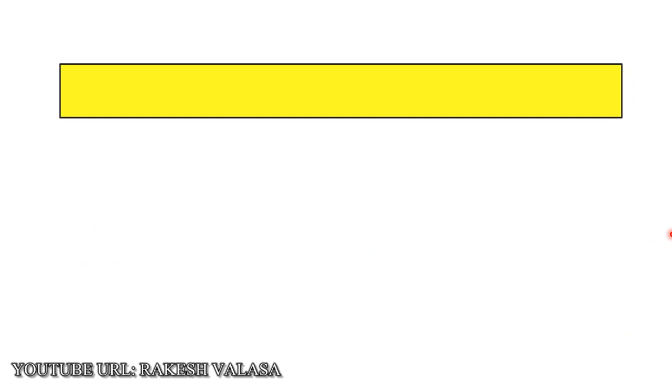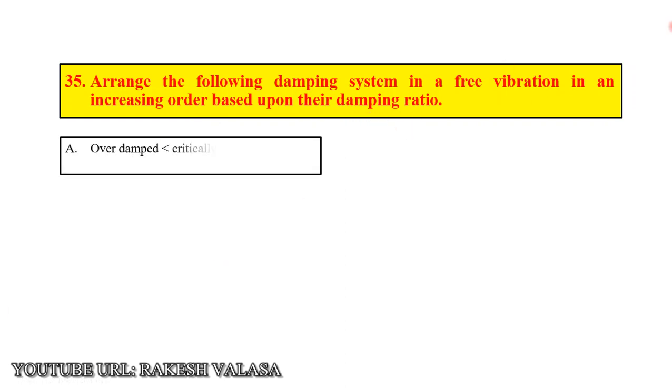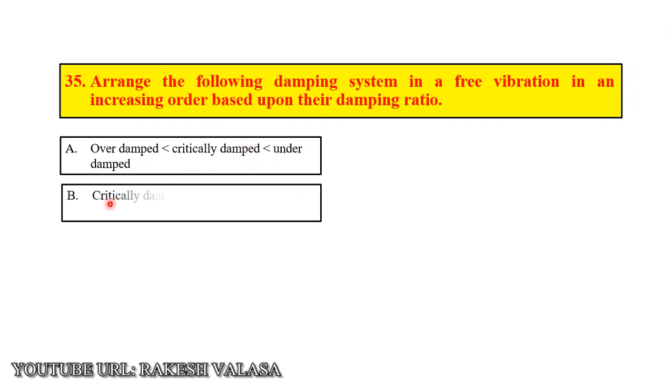Question number 35. Arrange the following damping systems in a free vibration in increasing order based upon their damping ratio. Option A, overdamped less than critically damped less than underdamped. Option B, critically damped less than underdamped less than overdamped.